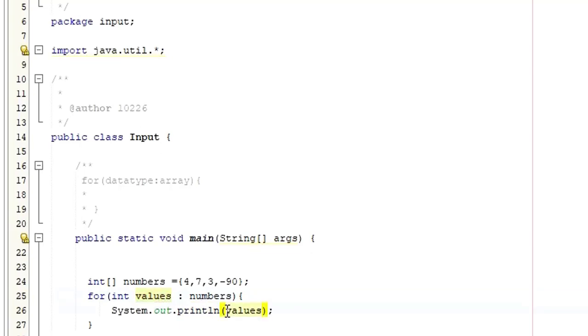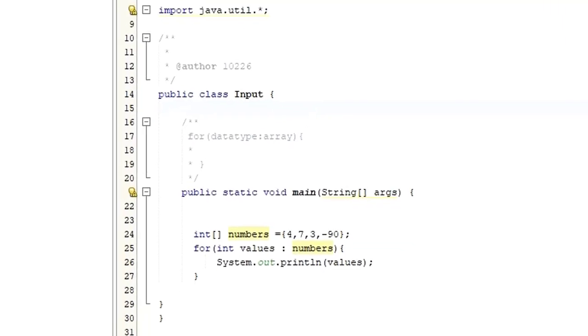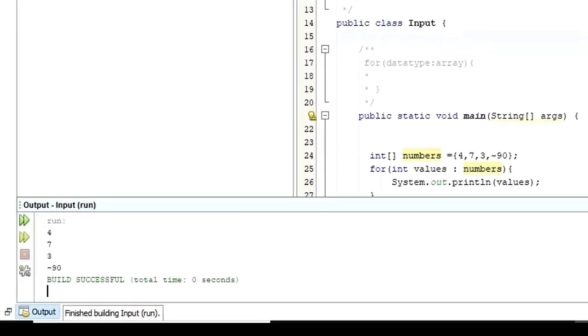and paste them here. Save. These values can be anything, because I put values here so I can print the values from this one. Maybe you can call this one items or numbers, whatever. So this integer is a data type. From that data type, I want to print the values from this array as the syntax suggests. So when I save and refresh, I am able to print all the elements from the array: 4, 7, 3, 90. I hope it's clear, right?